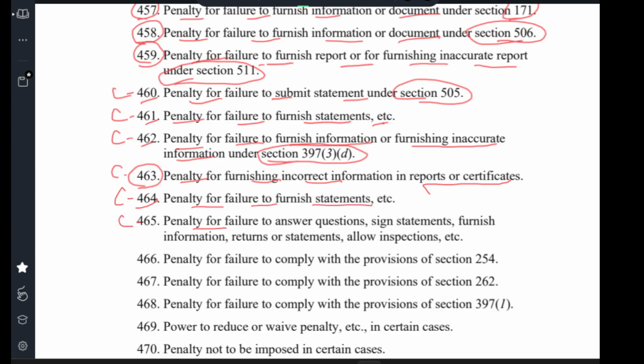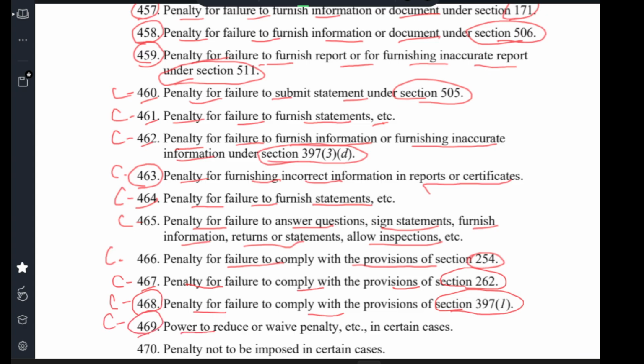Clause 465 penalty for failure to answer question, failure to sign statement, failure to furnish information, failure to return statement, or failure to allow inspection. Clause 466 is penalty for failure to comply with provision 269. Clause 467 penalty for failure to comply with provision section 262. Clause 468 penalty for failure to comply with the provision of section 397(1). Clause 469 power to reduce or waive penalty in certain cases.